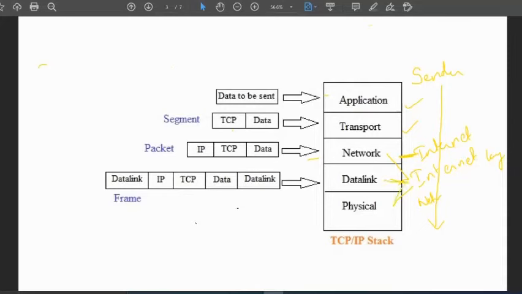Combining the data link and physical layers, we get the network access layer. I hope it is clear, so don't get confused.